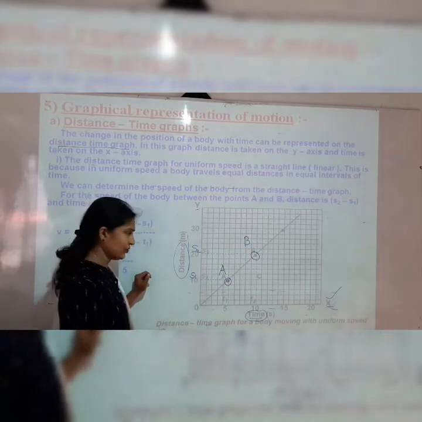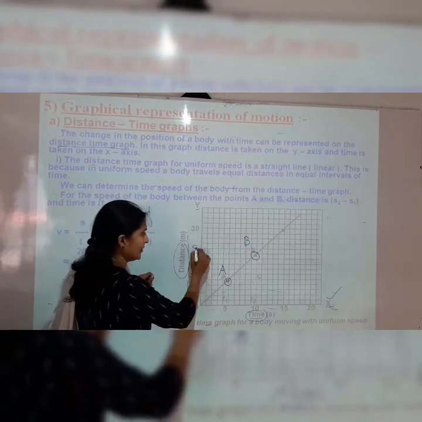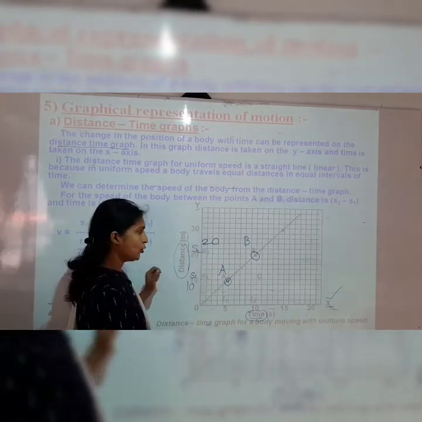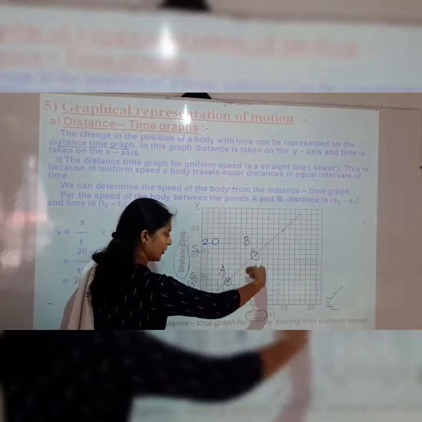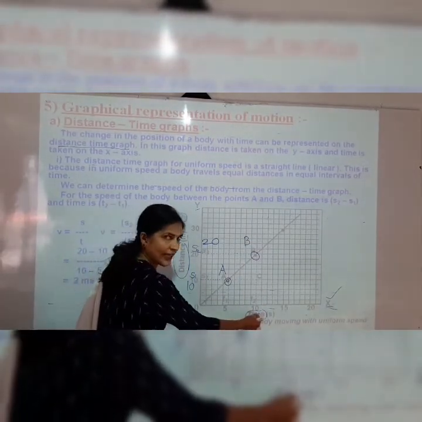Now if we check, the distance at s1 is 10 and the distance at s2 is 20. Again, if we draw a perpendicular line on the x-axis, we will get the time, because time is shown on the x-axis.